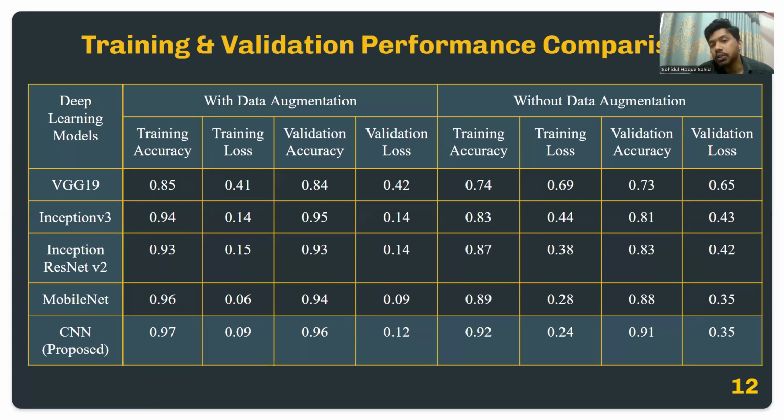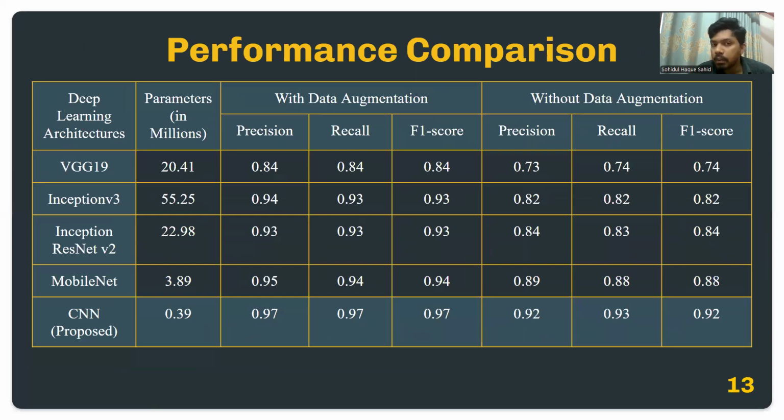In addition, we can see that our model trains better with the augmented dataset in comparison with without augmentation. So this is the performance comparison with those models, and we can see a clear distinction between our proposed CNN architecture and those models.